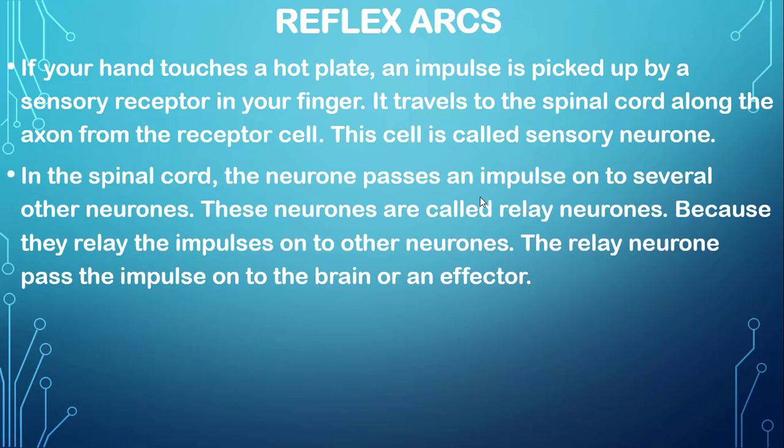In the spinal cord, the neuron passes an impulse onto several other neurons. These neurons are called a relay neuron, associate neuron, or mixed neuron. You can see these are three names for the same neuron, because they relay the impulses on to other neurons. The relay neuron passes the impulse onto the brain or an effector.